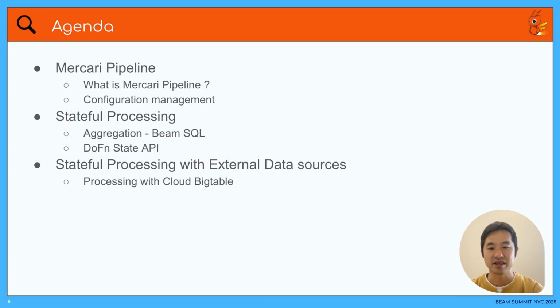Here is today's agenda. First, I will introduce Mercari Pipeline. Next, I will introduce the use of pipelines of stateful processing in Mercari. Finally, I will introduce our efforts to execute stateful processing more robustly by offloading state to an external data store.